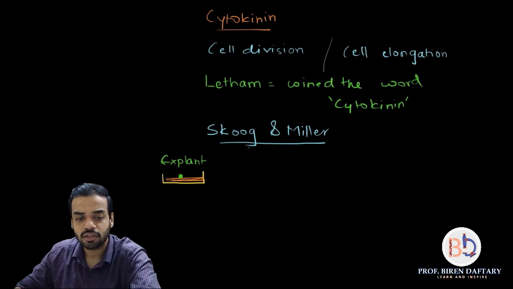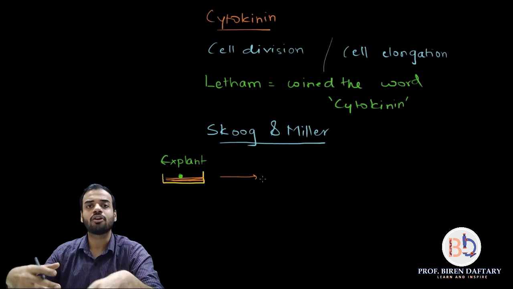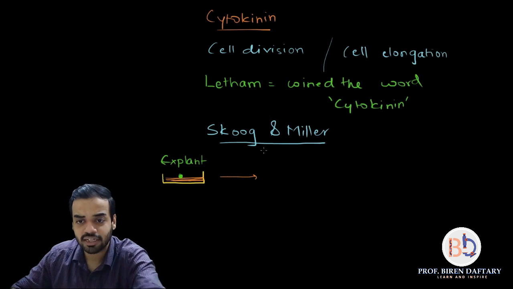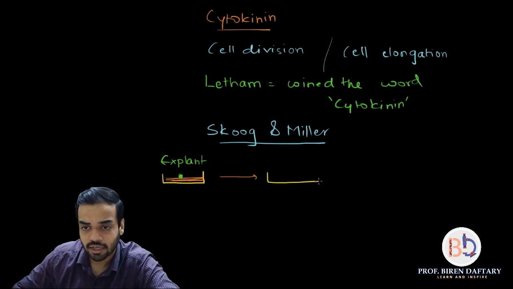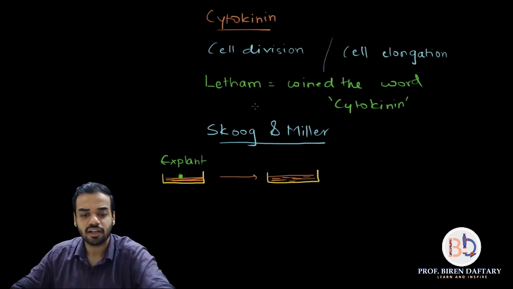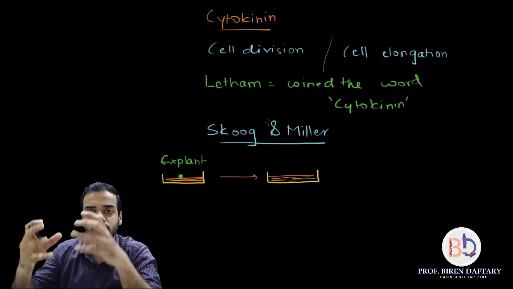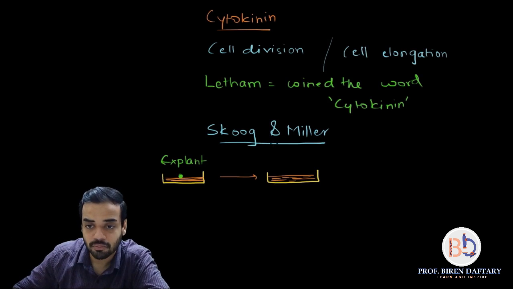Then the next thing that is going to happen is that the nutrients the cell takes will allow the cell to grow and divide. So in the next diagram I am going to draw that same tray, correct? Obviously the nutrient medium will be there. Nutrient medium is basically the food for the cell, and the cell will divide and form a mass of cells which is called callus, if you remember.